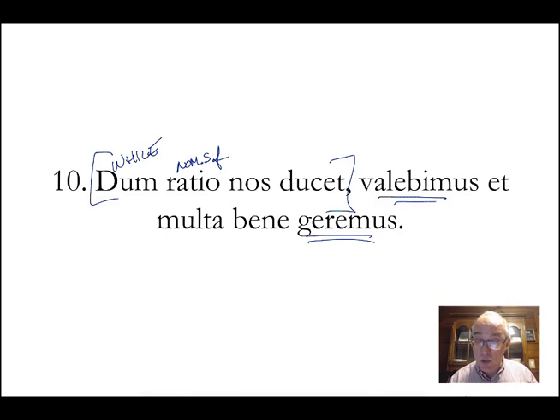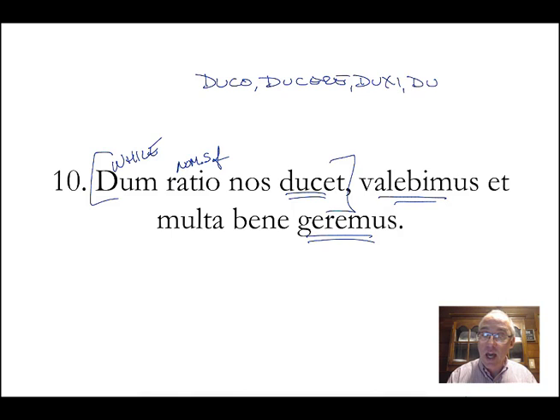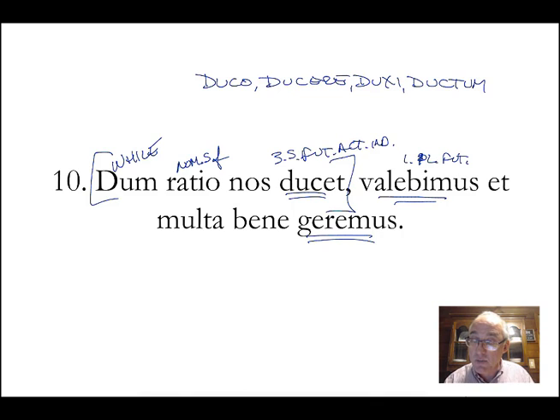Reason. What does reason do? It has something to do with leading. There's some leading going on. Reason is doing the leading. But what tense is it? It comes from the word duco, ducere, duxi, ductum, and where do we get the e? That's in the future tense, third person singular, future, active indicative. So long as, or while reason leads us, valebimus, this is the future, first person plural, future active indicative.